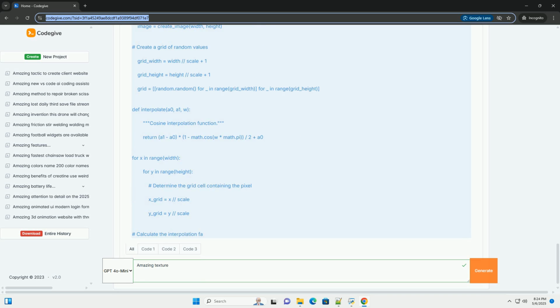More complex cellular automata: the example provided is a very simple 1D cellular automaton. More complex 2D and 3D cellular automata with different neighborhood definitions and rule sets can create incredibly rich patterns. GPU acceleration: for real-time or high-resolution texture generation, consider using GPU acceleration, for example with OpenGL or CUDA.